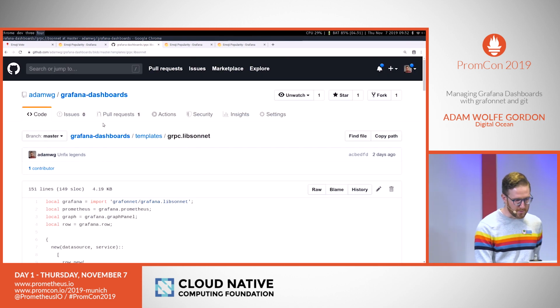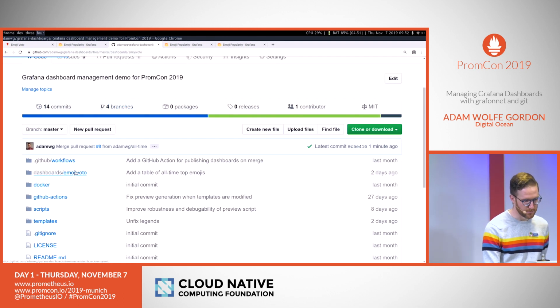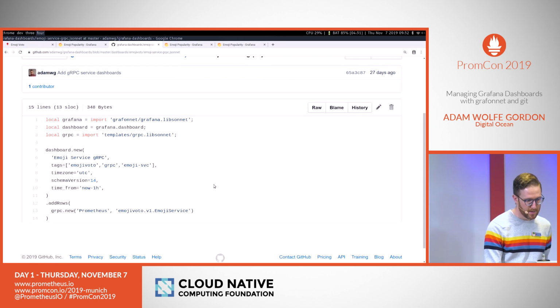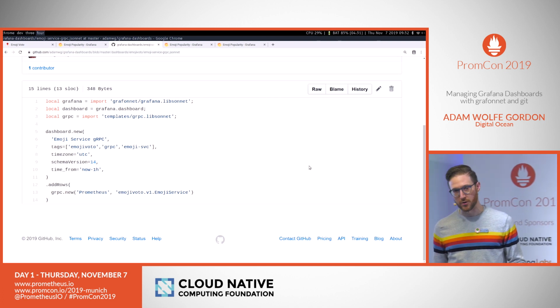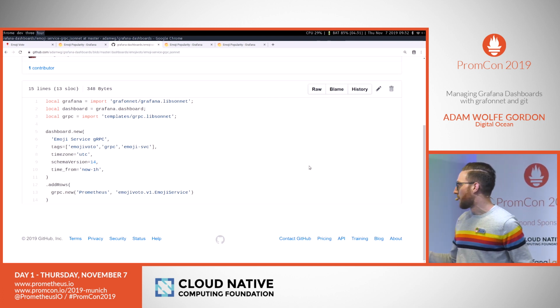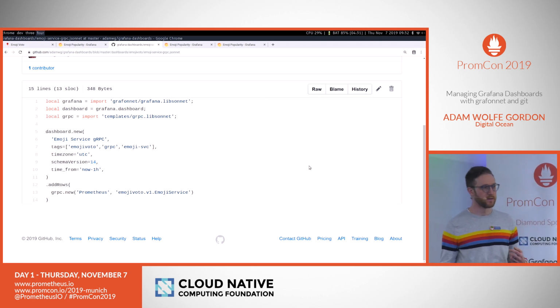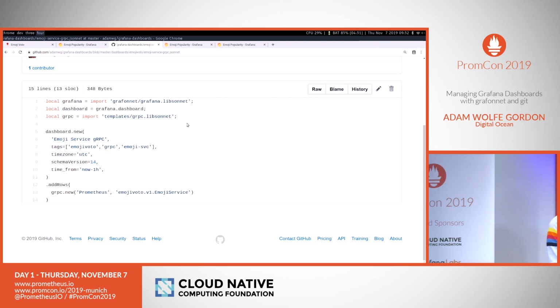And we can see the way that we use this template now is to import it into a dashboard. I have my emoji service, for example. I create a dashboard, I've imported my gRPC library, and I call grpc.new, I pass it my data source name and my service name, and that's going to generate those 3 rows for this particular service.